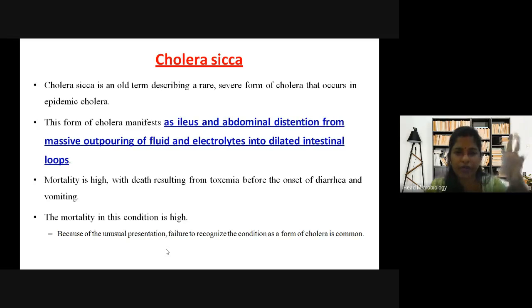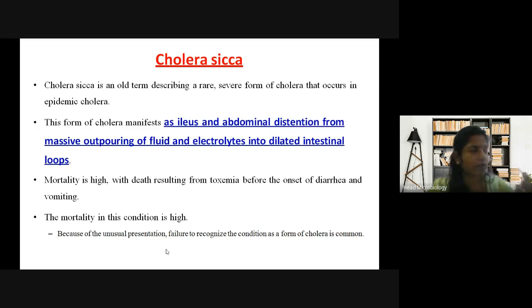Outpouring of fluid and electrolytes. There is massive secretion of fluid and electrolytes into dilated intestinal loops. Mortality is high, with death resulting from toxemia before the onset of diarrhea and vomiting. What is mortality?